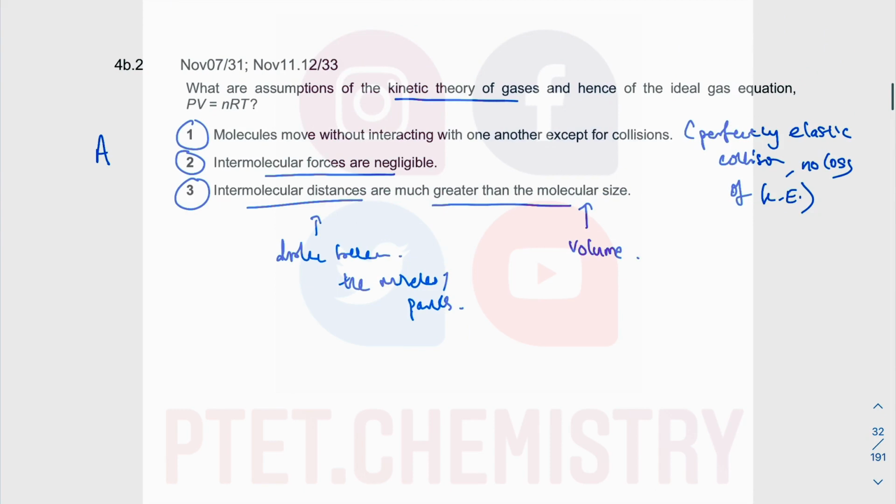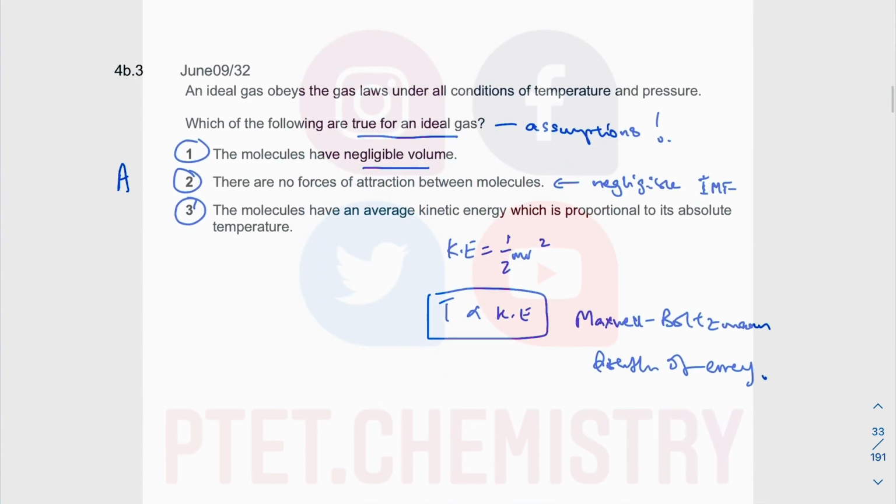In fact, if I go back to the previous question, yep, okay, so there is no mention of kinetic energy there. But yeah, all three of these are correct. Okay, so the option is A.